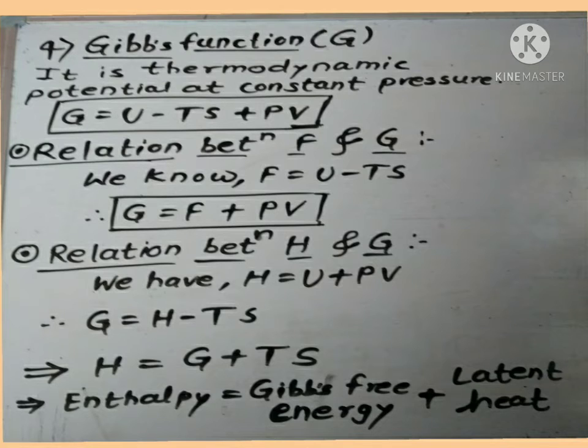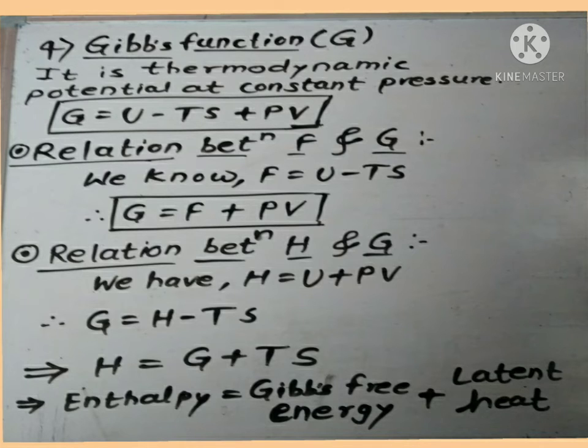Fourth thermodynamic potential is Gibbs function or Gibbs free energy, which is denoted by capital G. It is the thermodynamic potential at constant pressure given by G = U - TS + PV. The relation between enthalpy and Gibbs free energy is given by H = G + TS. That is, enthalpy is equal to the sum of Gibbs free energy and latent heat.